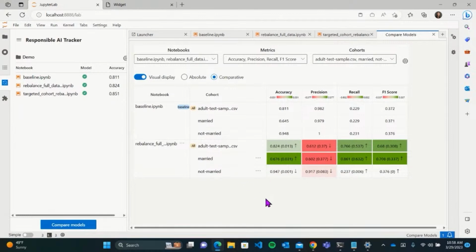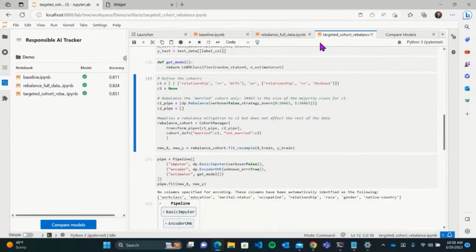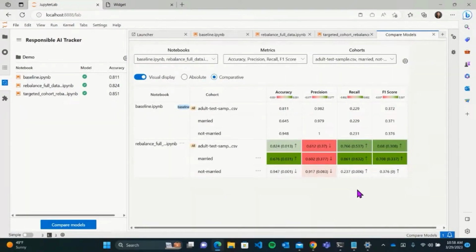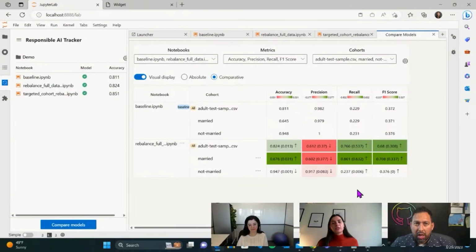And again, this could help because most of the positive labels were sampled from the married cohort. This could really be what's hurting the precision. So given that, our final notebook here, which... Let's pause right there just so I can ask a question. So the first rebalance, you're basically rebalancing based upon the label. Is that right? Correct. I'm rebalancing the full data set based upon the labels. I want an equal number of positive and negative labels for the full data.